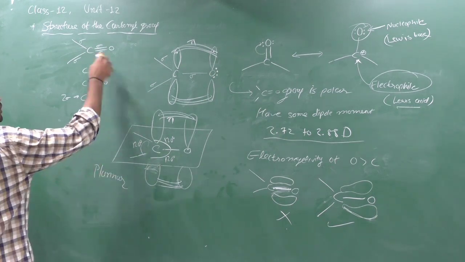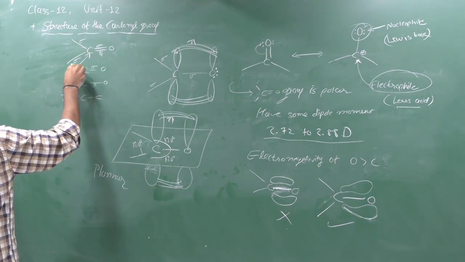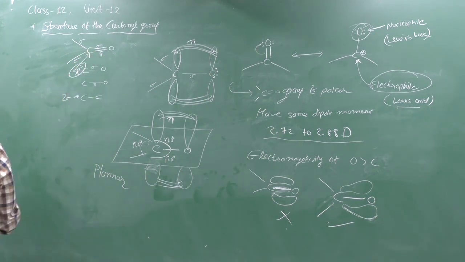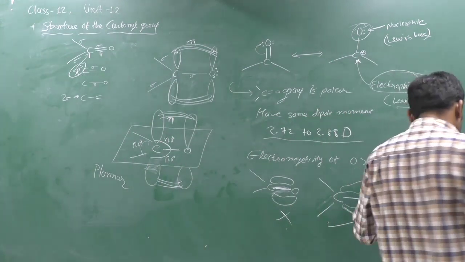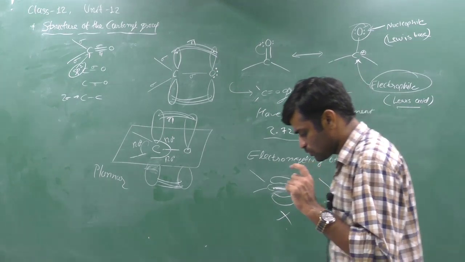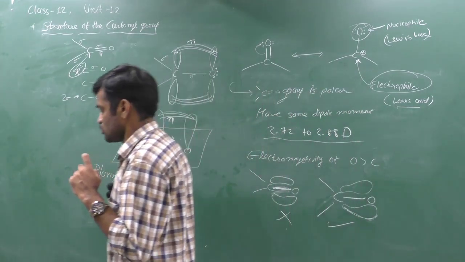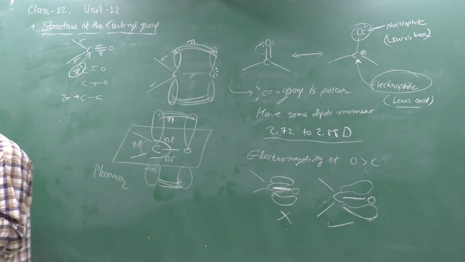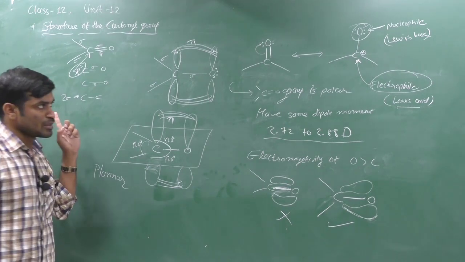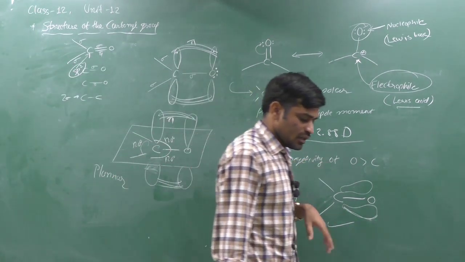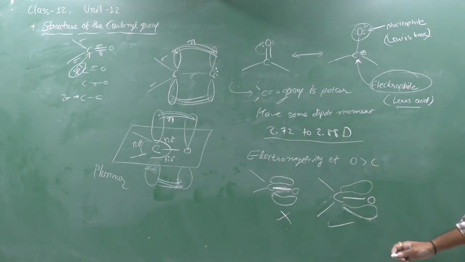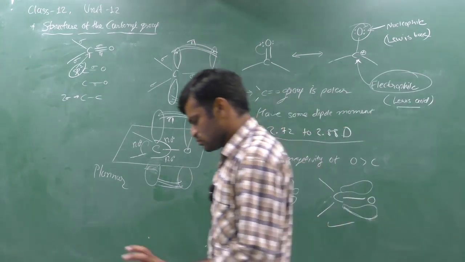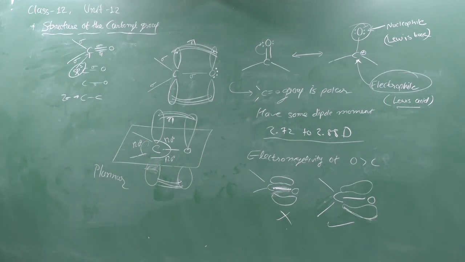If you think about the hybridization of this carbon, the carbonyl carbon, then it is sp2, because it has 3 sigma and 1 pi bond. It is sp2 hybridized. Clear? If you think about the resonating structure, then it is like that. So that is the information regarding the structure of